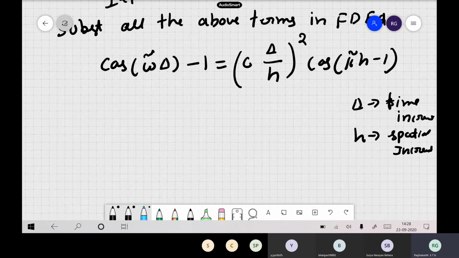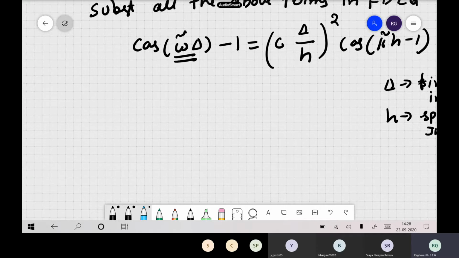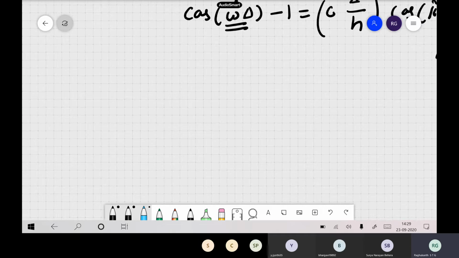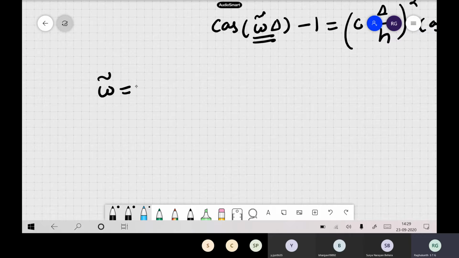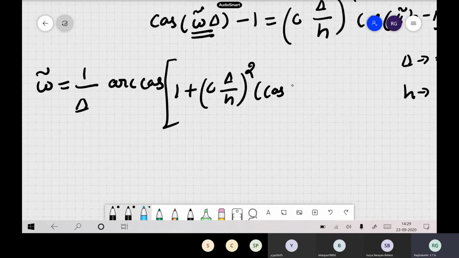Now we can solve this equation. For omega hat, if you take this side, minus 1 goes to the other side and becomes 1 plus, and omega hat becomes cos inverse. So we can write omega hat as 1 by delta times arc cos, that is nothing but cos inverse, of 1 plus c delta by h whole square multiplied by cos of k hat h minus 1.